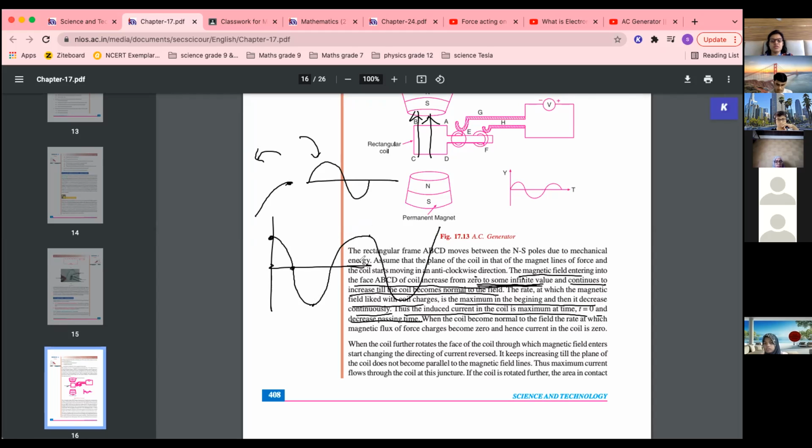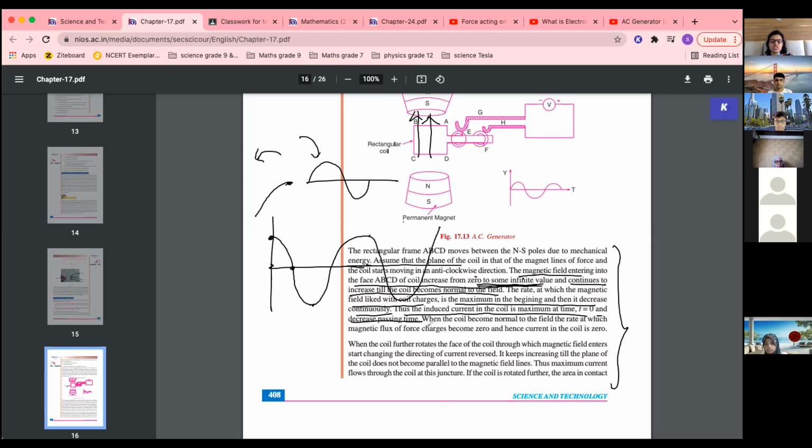You can see, this is called a sine graph. Okay, it is a sinusoidal graph. The graph of sin theta is like this, and the graph of cos theta, this is cos theta. So when the coil further rotates, the face of the coil through which magnetic field enters starts changing, the direction of current reverses. So after this starts, the direction of current reverses. So that is why it keeps increasing till the plane of the coil becomes parallel to the magnetic field lines. All this will come in your description.